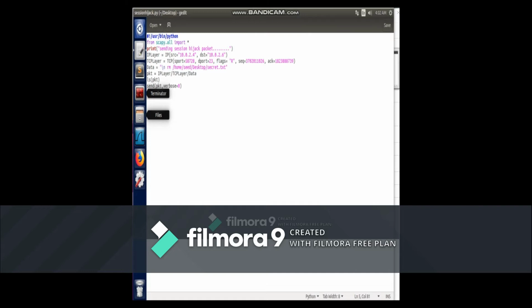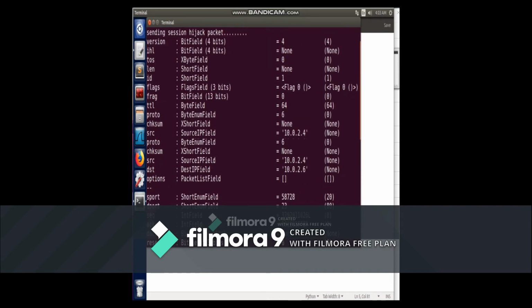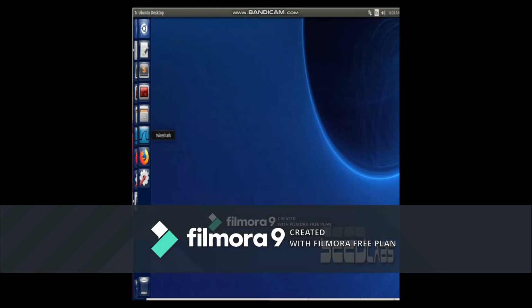Here is the skeleton code. I already input the data: sequence number, acknowledgment number, and the ports. That's what you change. Once that is done, you chmod the code to get the right privilege, and then run the code. The code ran successfully with no errors. Now if we look at the client, we can see that the file is now gone. Success.